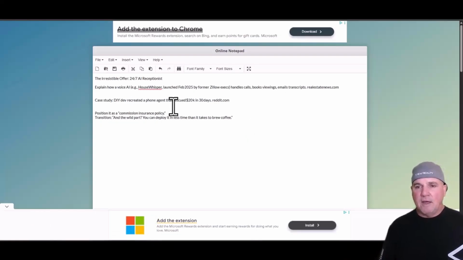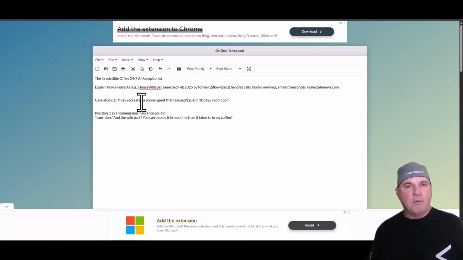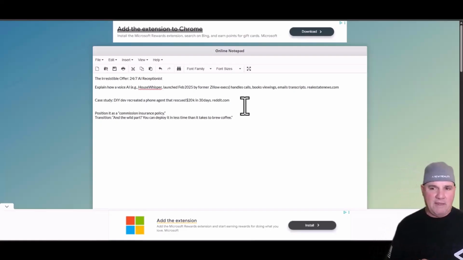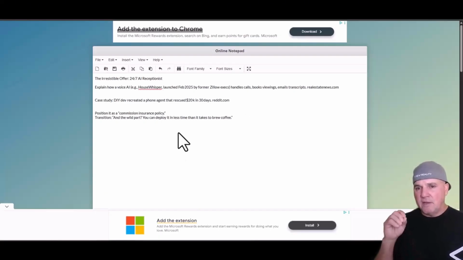And then explain to them how you can DIY develop a recreated phone agent that rescues 20K in 30 days. So understand that if they lose one sale, that could be 20 to 50K. So this is basically a commission insurance policy in place for the agent not to lose any recurring revenue or listings or sales.